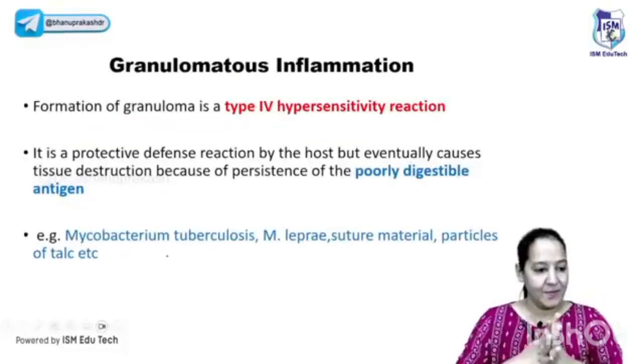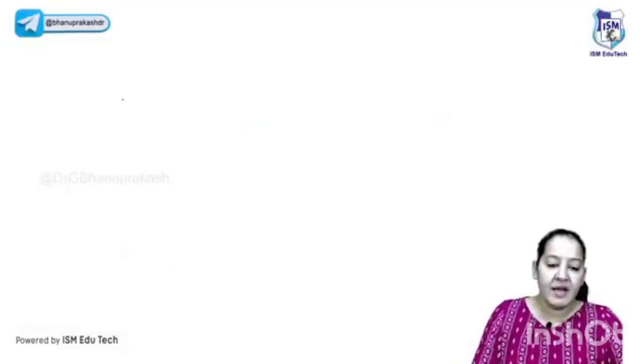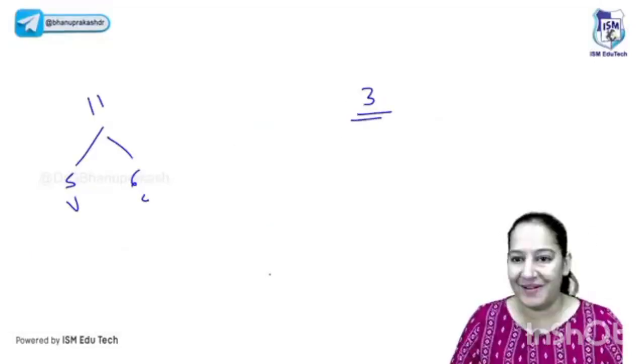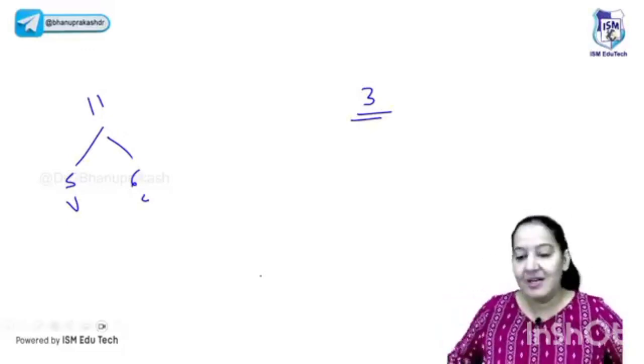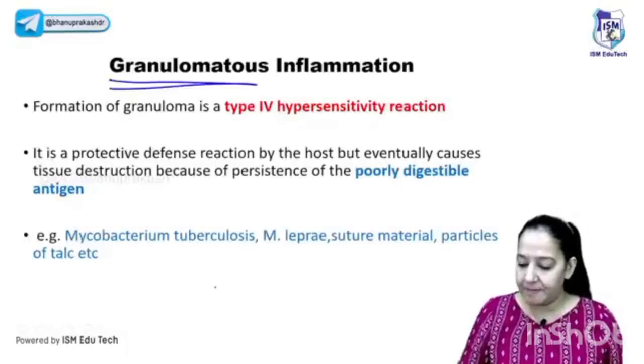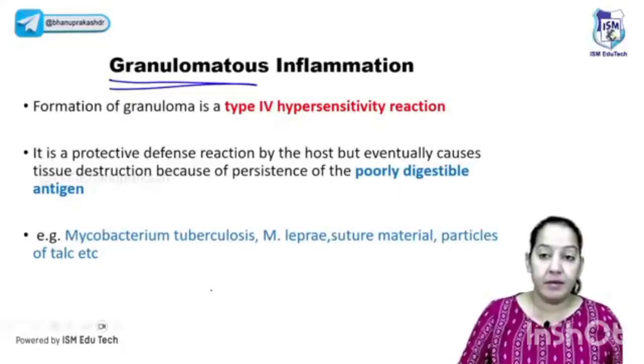Let's start chronic inflammation. Are you people with me? Can I tell you the steps of chronic inflammation? Acute inflammation has 11 steps, the 5 vascular and 6 cellular. Chronic inflammation has only 3 steps. It's small. It's not as big as acute inflammation. Chronic inflammation is also known as granulomatous inflammation because it is here that granulomas are formed.